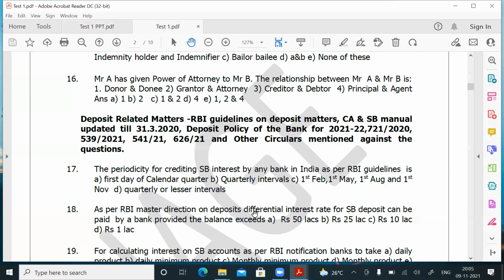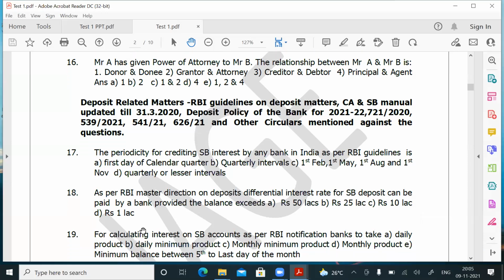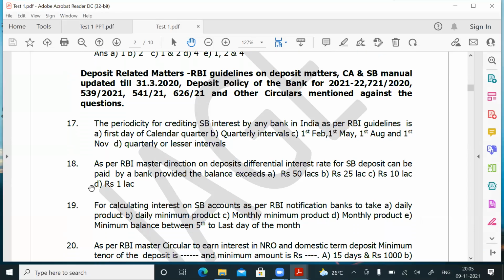Okay, sir. So first two questions. The first question we already saw. Second, question 18: as per master direction on deposits, the interest rate for SB deposit can be paid by a bank differentially, provided the balance exceeds 1 lakh. In Canara Bank, it is not 1 lakh, it is something like 50 lakhs or 100 crores, that you should know. So as per RBI guidelines, differential interest can be paid if the balance exceeds rupees 1 lakh. So question number 18, answer is D.